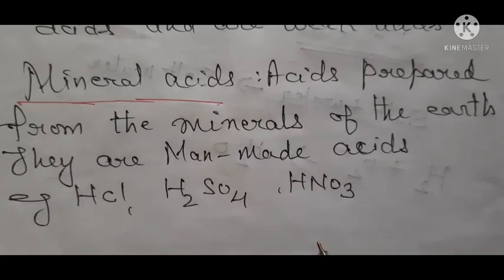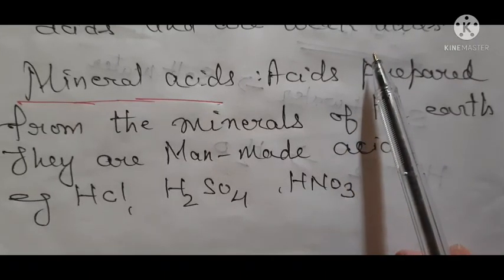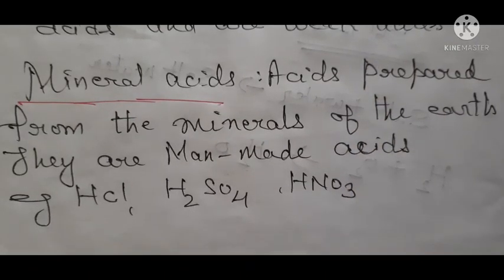So these are mineral acids and they are harmful. Okay, understood? Now students, these mineral acids are harmful. These mineral acids are strong acids, okay, and these organic acids are weak acids. I hope it is clear to everyone.